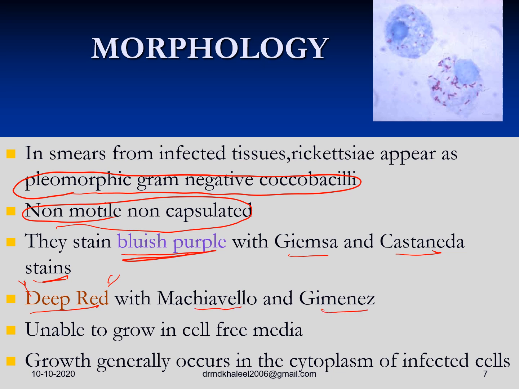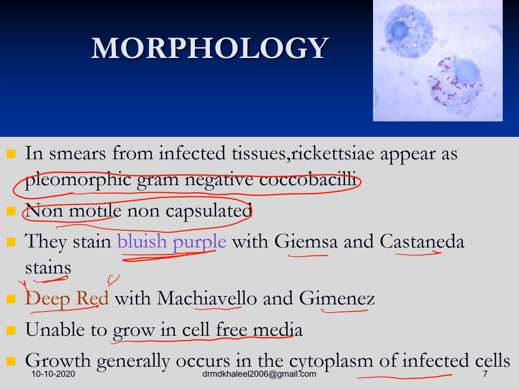Mind you, all these questions are very, very important for your two-marker questions, or might be a pathology question, or might be a USMLE clinical vignette. So don't underestimate them, don't underrate them. And they are unable to grow in cell-free media, whereas Bartonella can grow in cell-free media. Growth generally occurs in the cytoplasm of infected cells.